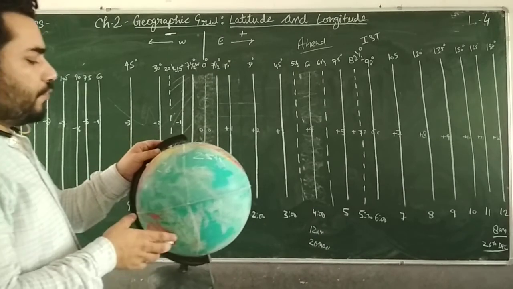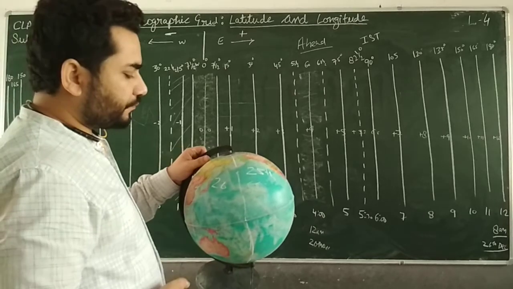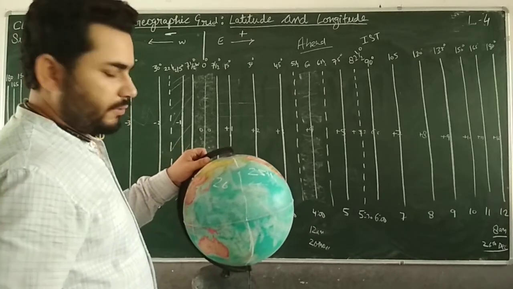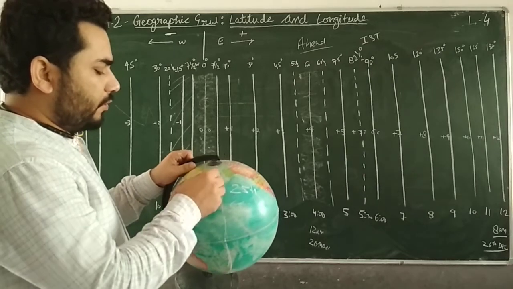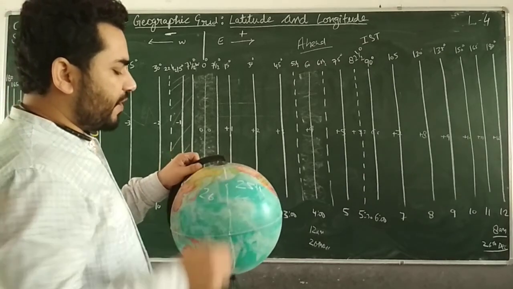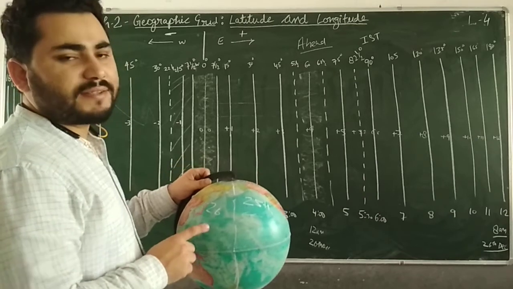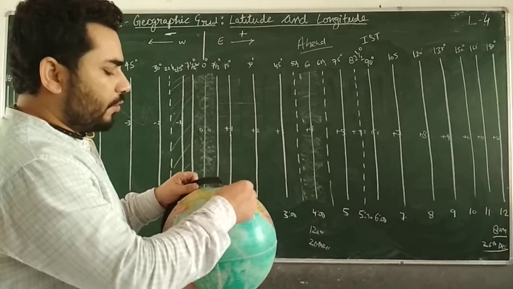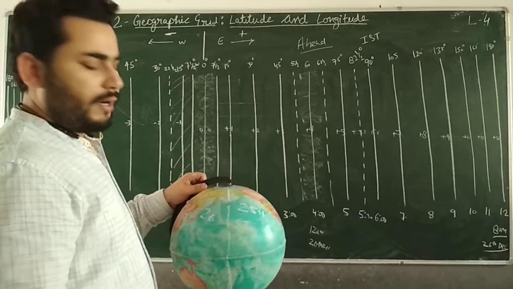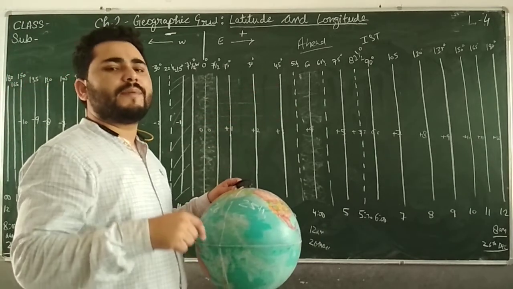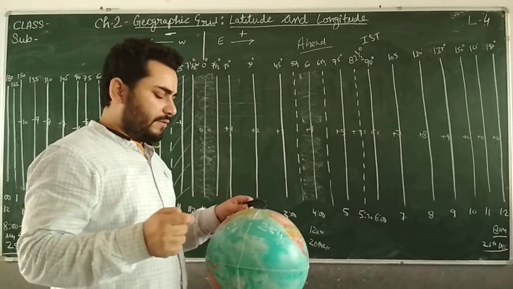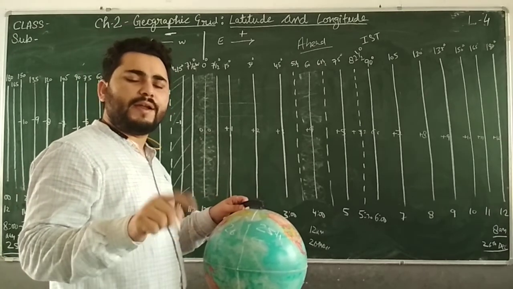And suppose you are living somewhere here, and you want to experience this 26th again, then you will go here. The date will be 25th, and then after 12 hours it will become 26th and you will enjoy the same day one more time.